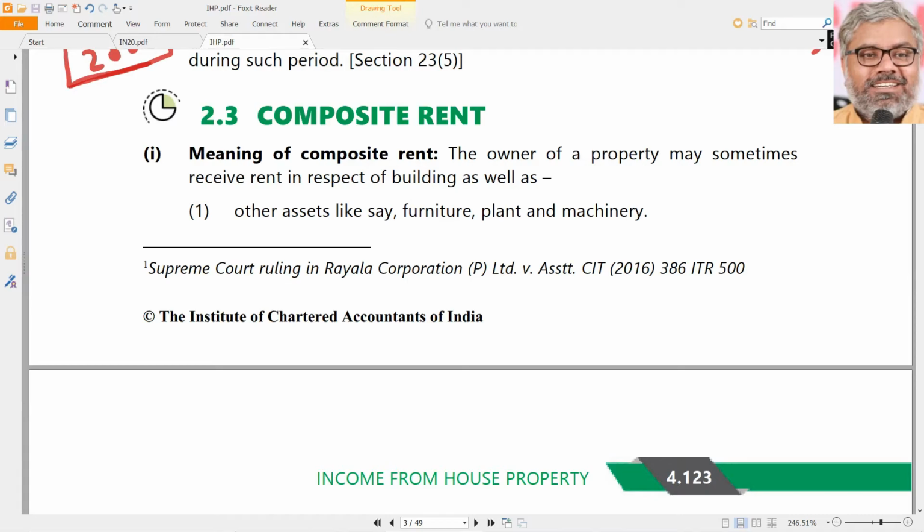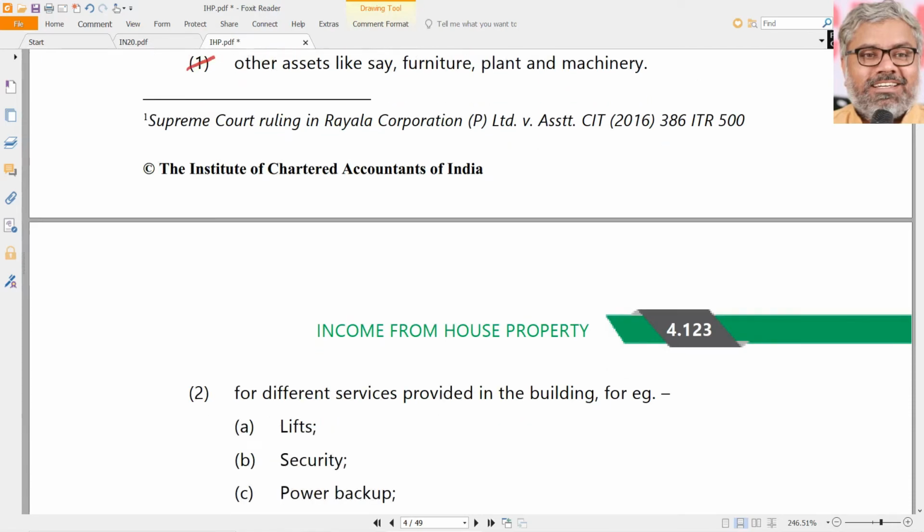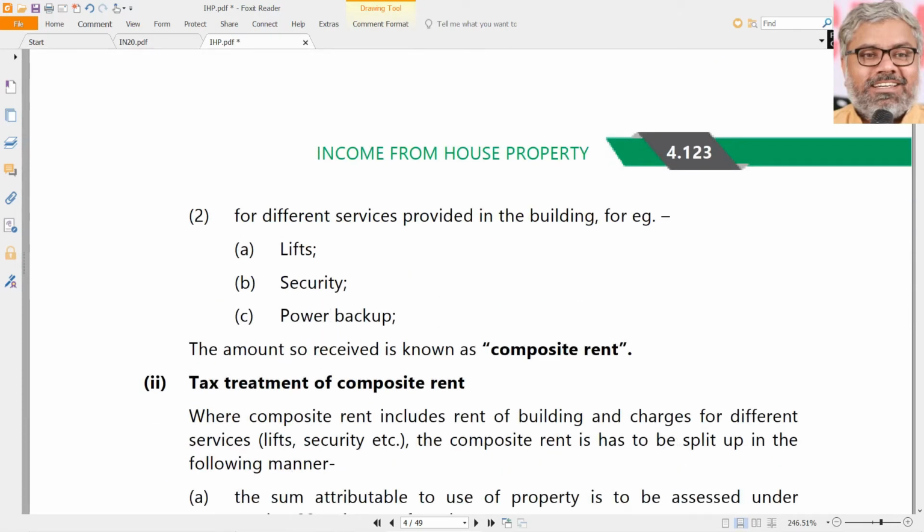Now there is one more commonsensical point. We don't need to really worry about much on the provisional point. Composite rent. If composite rent is there, what to do? Composite rent means the rent may be charged by the owner in respect of the building, plus other assets also, something like furniture or plant and machinery, or for different services provided in the building, like lift, security, power backup, etc.